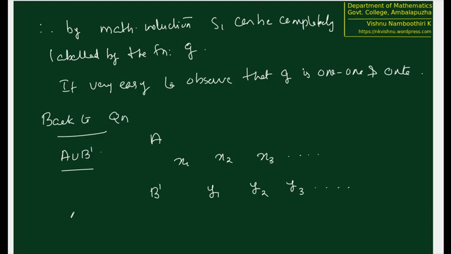Now the labeling is actually very clear. What is labeling? So f from n to A union B dash we are going to define as follows. Suppose that f1 from n to A is a one-to-one correspondence, and f2 from n to B dash, assuming that B dash is also countable.